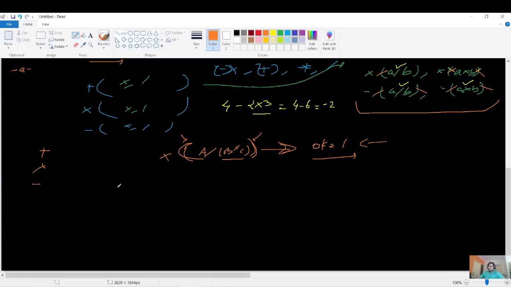So the last case is that we have this thing, right? And let's say we have no operators here. What could be the possibility is that we have no operators here as well, or we have the plus symbol or the minus symbol, right? So if there are no operators here and if there are no operators here, that means definitely we do not require a bracket, or we require it.